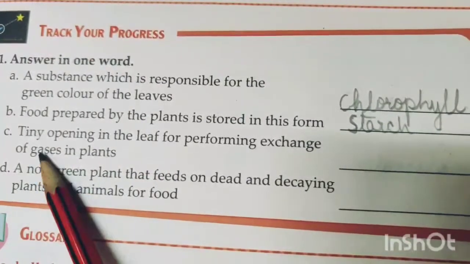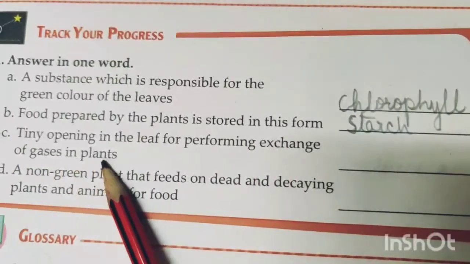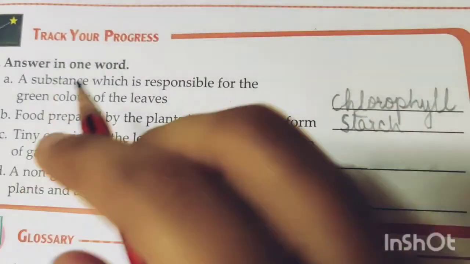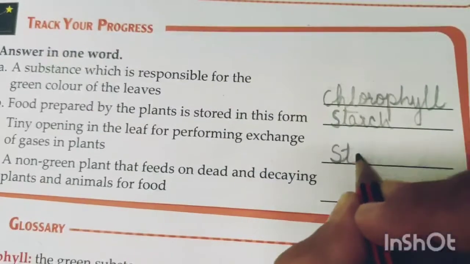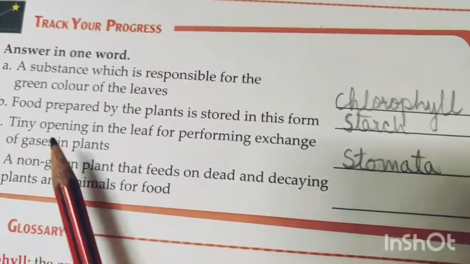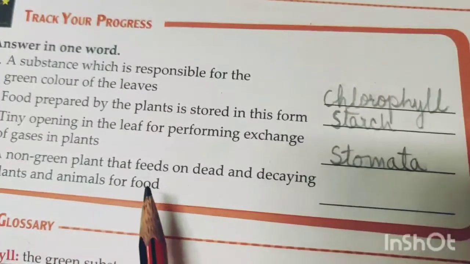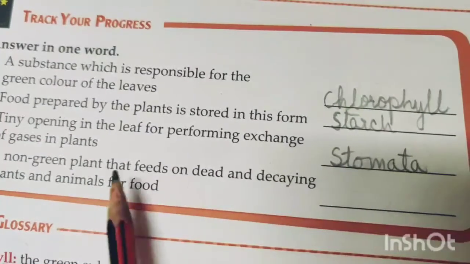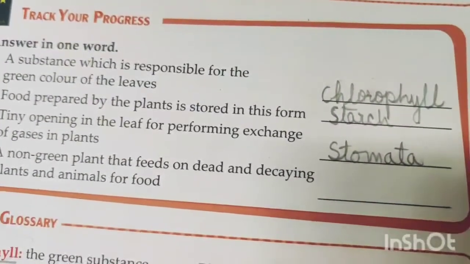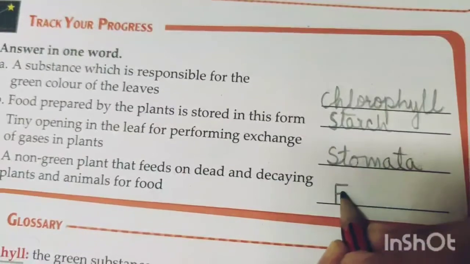Next, tiny openings in the leaf for performing exchange of gases in plants. What are the tiny openings in the leaf called? Stomata. So let's write down here stomata. Next, a non-green plant that feeds on dead and decaying plants and animals for food. That means, which is the non-green plant? Fungi. So you can write here fungi. Okay.